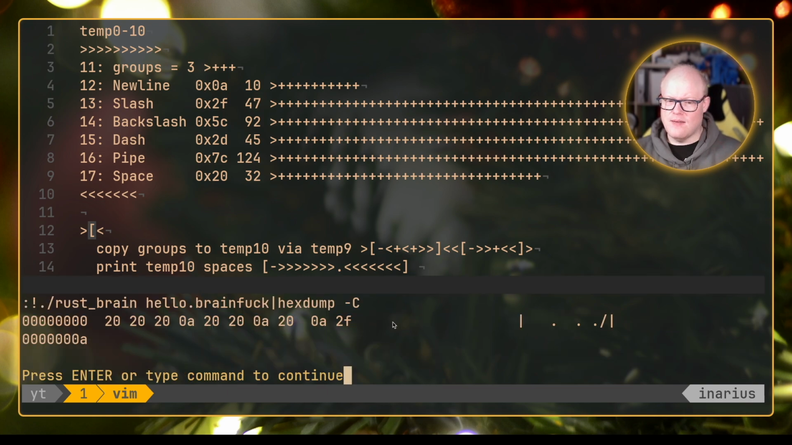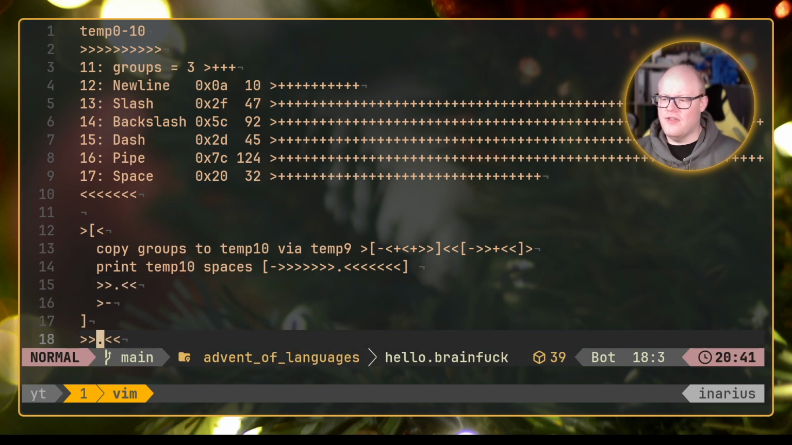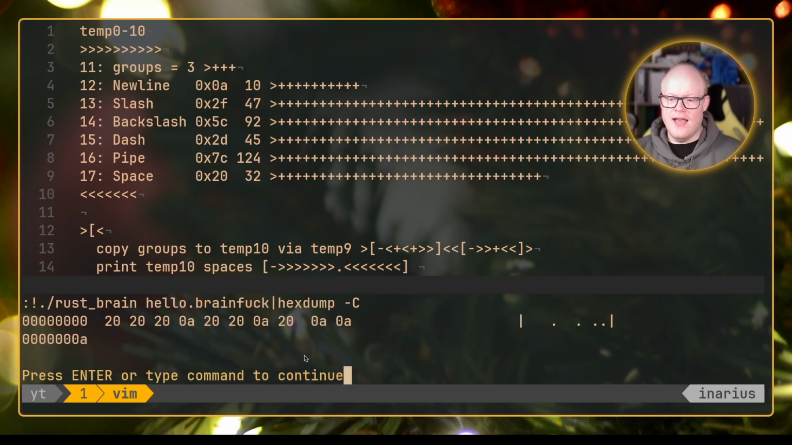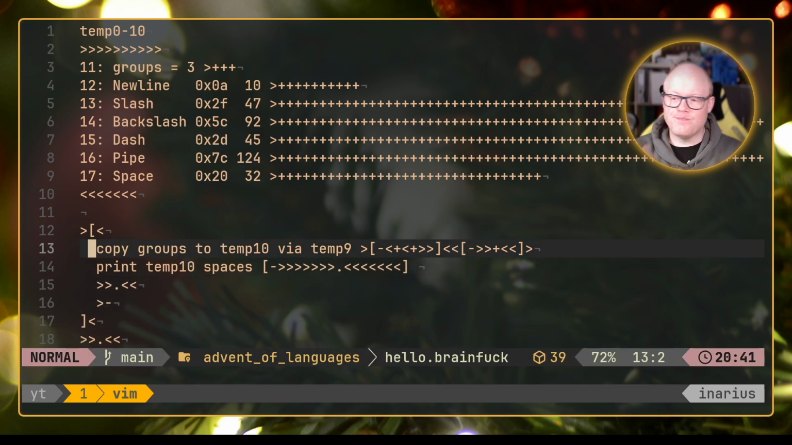Now I did something wrong here. So we are here. Oh yes, after this loop we are at address 11. However, we want to be at address 10. So let's end this loop like that. And now, as you can see, we have this extra new line at the end. So we have now the spaces.